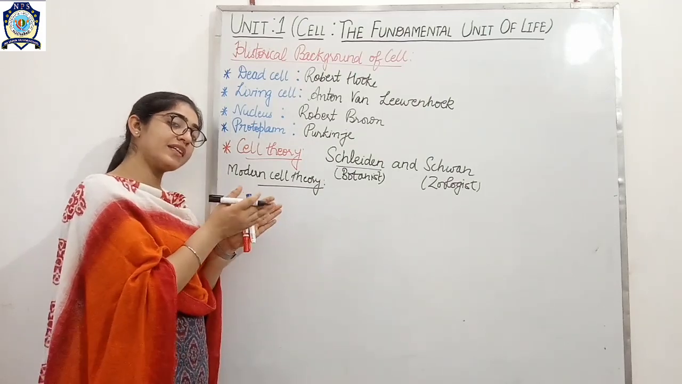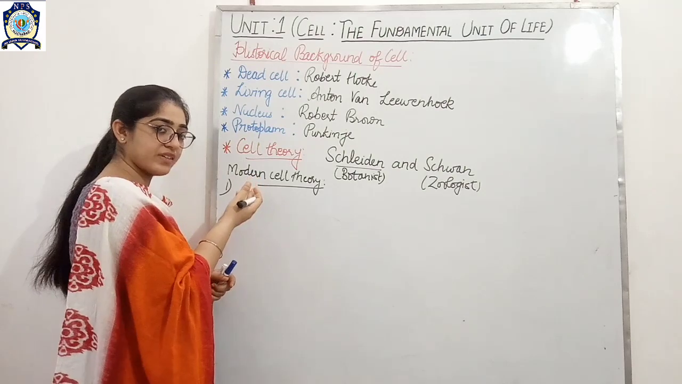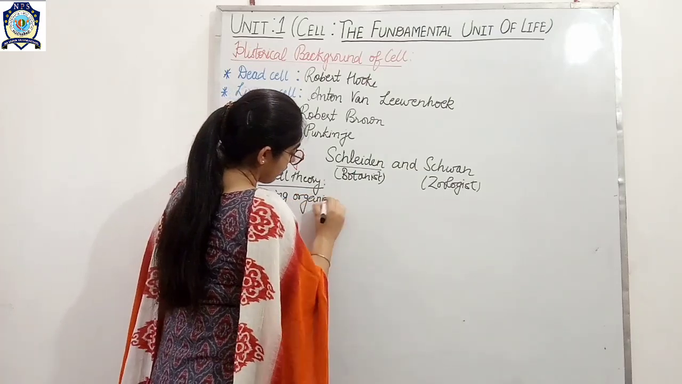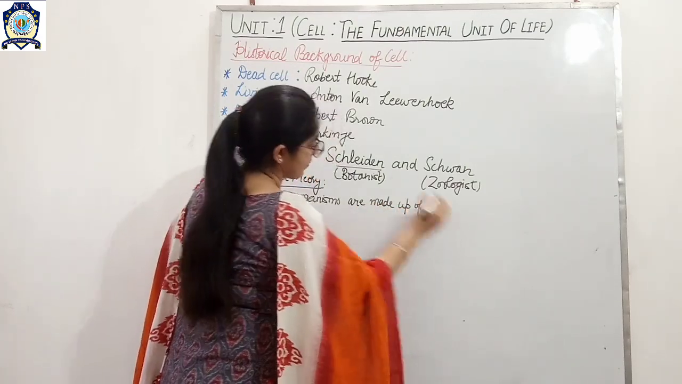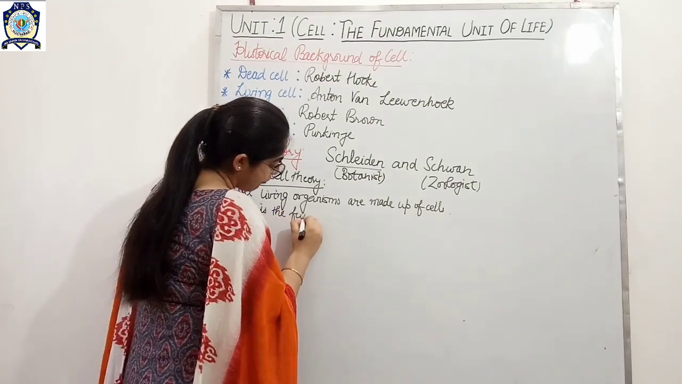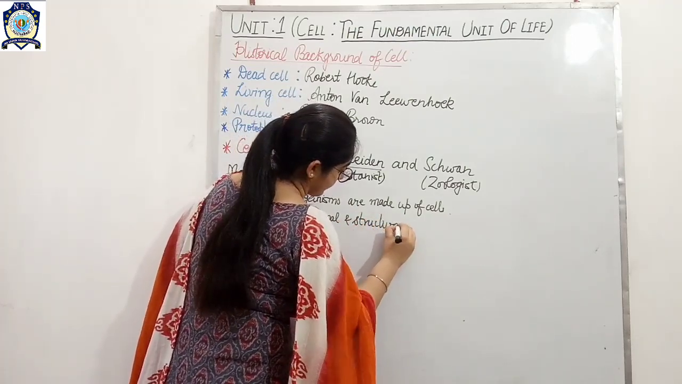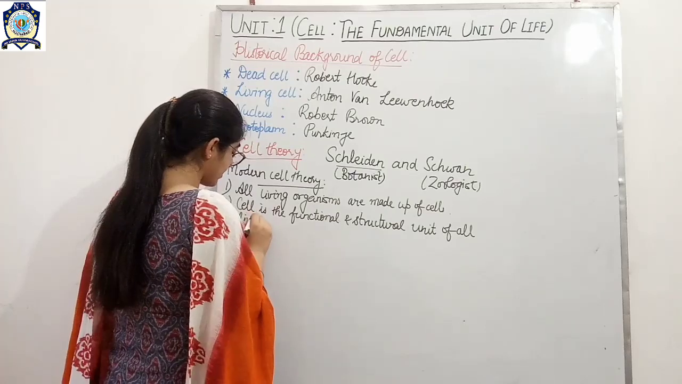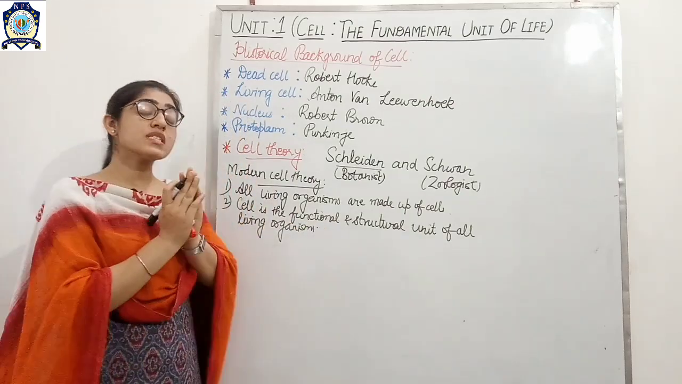Along with the earlier points, one more point was added. The first point, as it was previously discussed, is that all living organisms are made up of cells. Second, cell is the functional and structural unit of all living organisms. You know this already. And what was the third point?